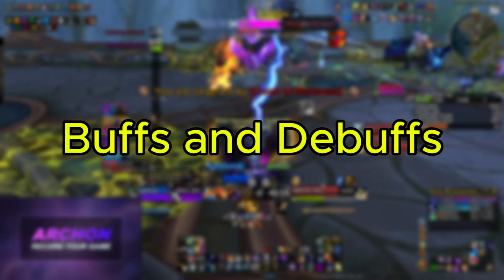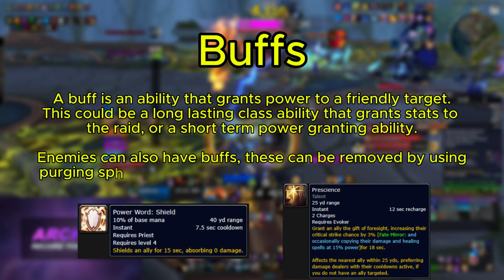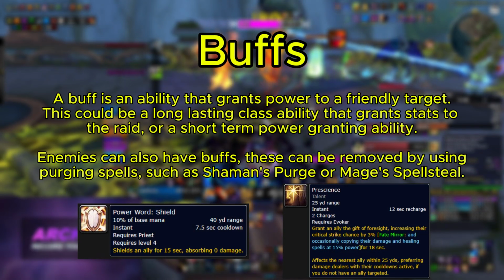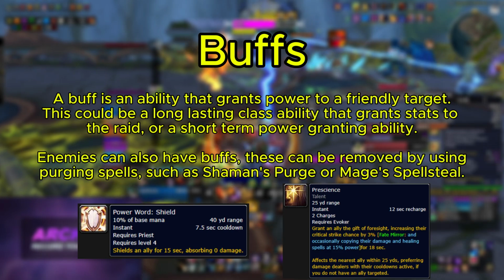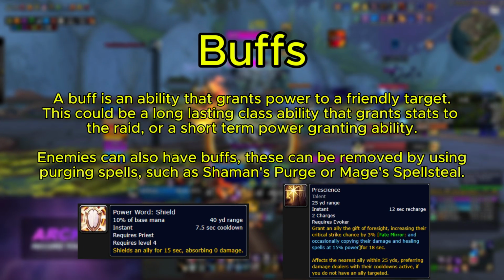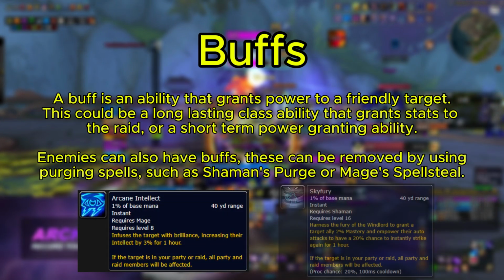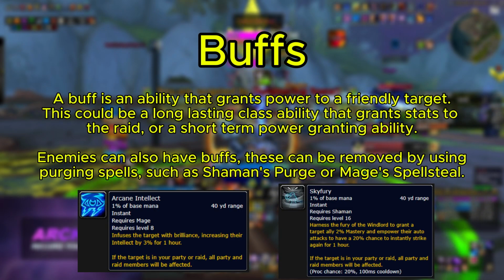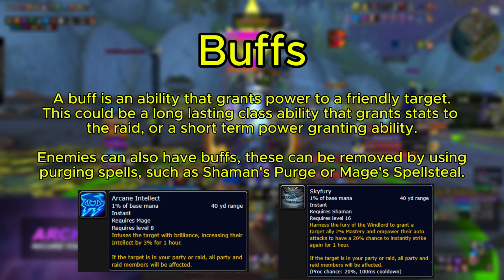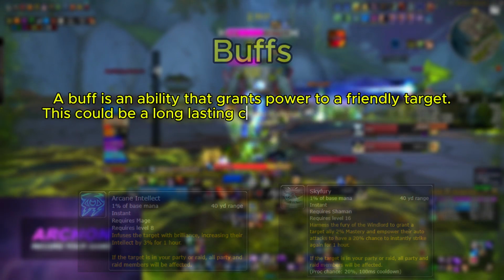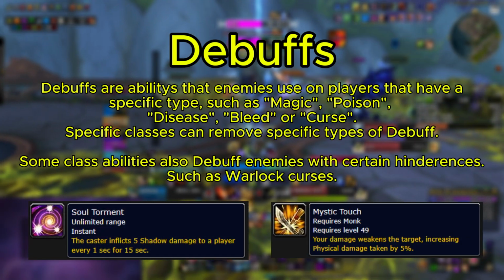Buffs and debuffs. A buff is an ability that grants power to a friendly target. This could be a long-lasting class ability that grants stats to the raid or group, or a short-term ability that grants power. Enemies can also grant each other buffs, but these can be removed by purging spells, such as Shaman's Purge or Mage's Spellsteal. A debuff is an ability that weakens or causes damage to a target.